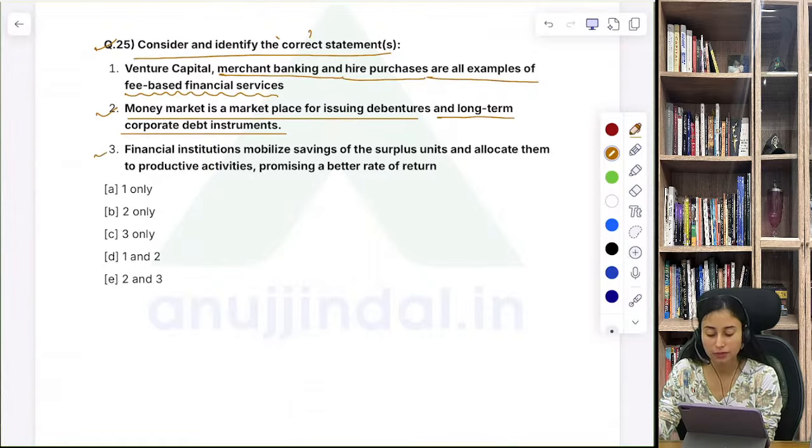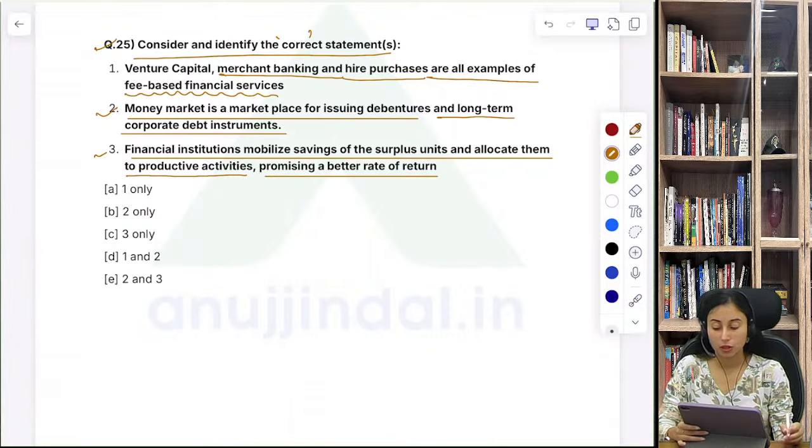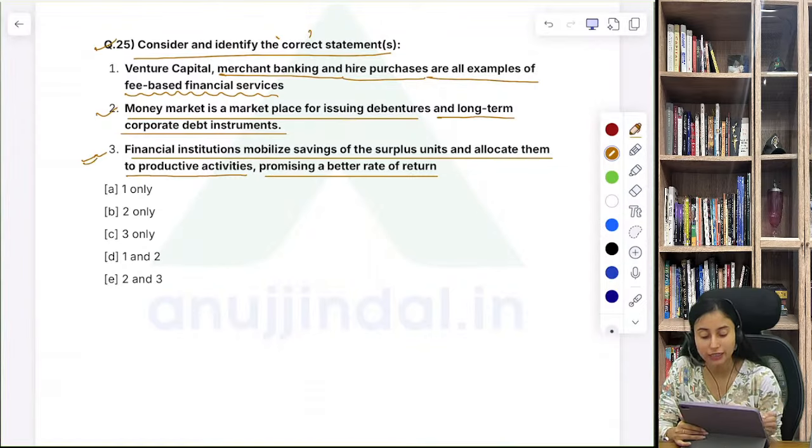The third statement says that financial institutions mobilize savings of the surplus units and allocate them to productive activities, promising a better rate of return. What is the correct statement? Right, third is the right statement. What is wrong with the first and the second statement?